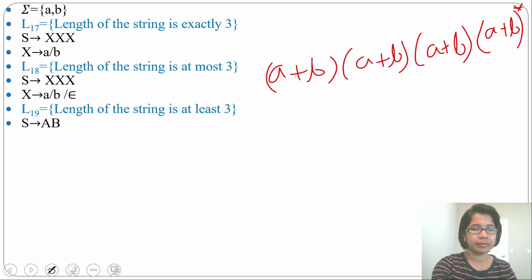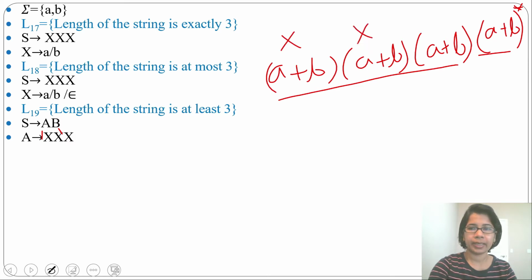From S derive AB. Then from A derive this, length is 3. Then from B derive (a+b) whole Kleene closure. So it will be at least 3. Then from A derive XXX. For one a+b, just write X for this, X for this, X for this. The whole total I am considering as A. From B we will derive (a+b) whole Kleene closure.